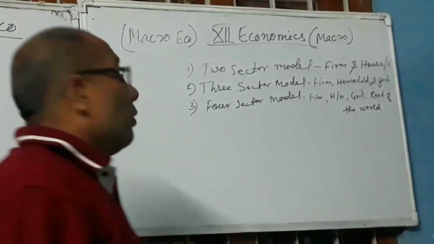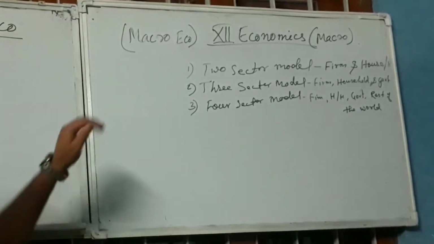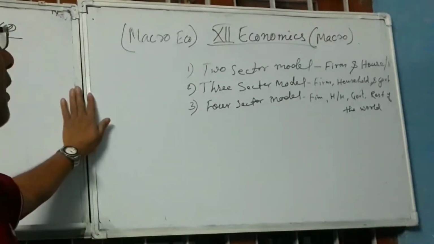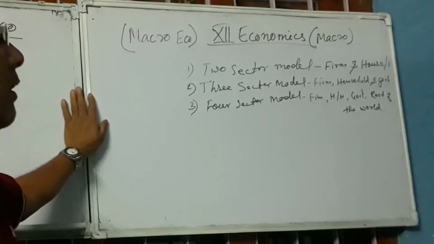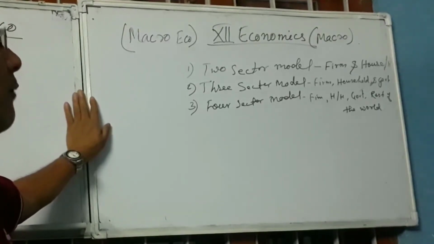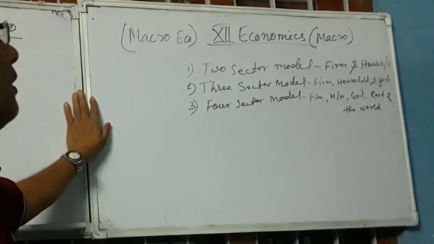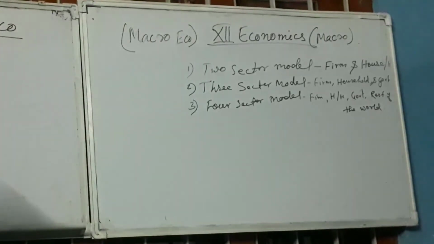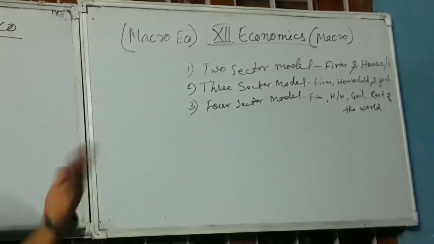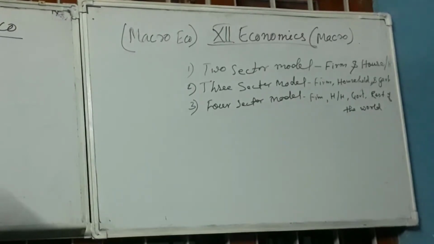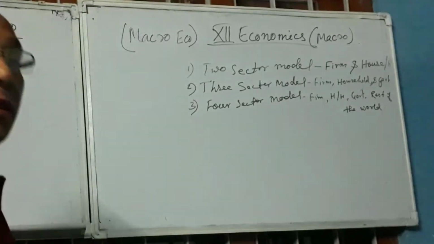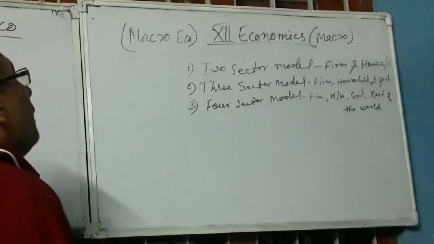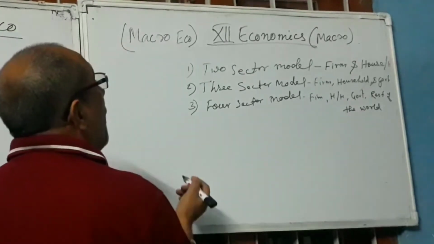Sector. So in the two-sector model, which we have already discussed in my previous topic, we have the farm sector and household sector. In the three-sector model, we have farm sector, household sector, and government sector. And in the four-sector model, we have the farm sector, household sector, government sector, and rest of the world sector. In my previous topic, I have already discussed the two-sector model. Now I am going to discuss the three-sector model point-wise, with diagrams. You have to follow it, and please note down. In the three-sector model, we have the farm, household, and government.